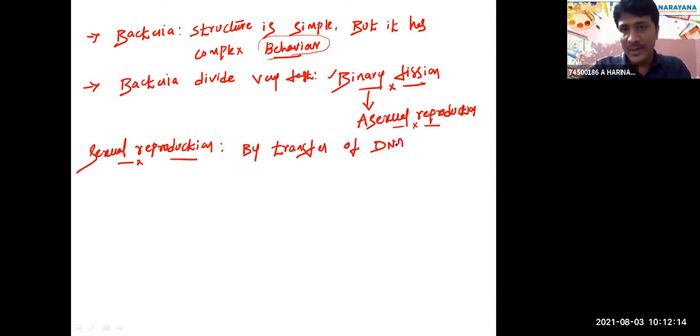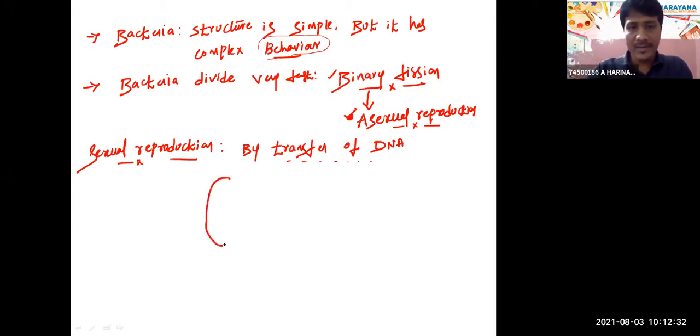This one is also very important. Most bacteria undergo asexual reproduction. Sexual reproduction occurs by the transfer of DNA between two bacteria.